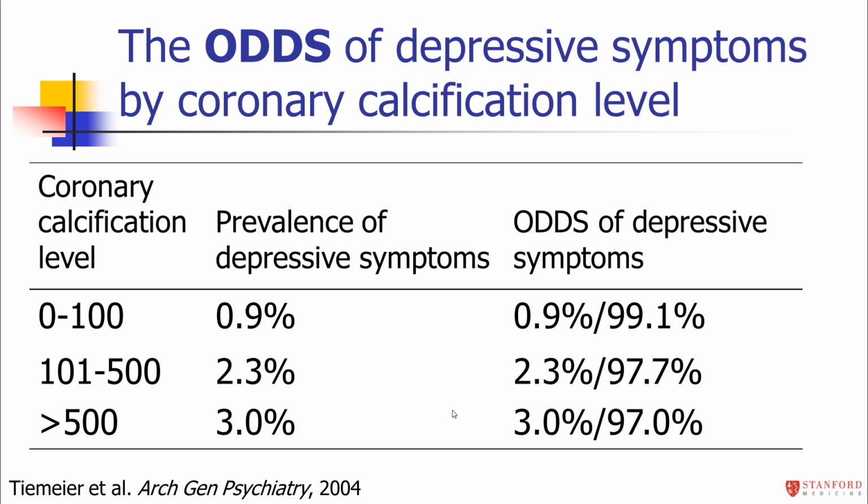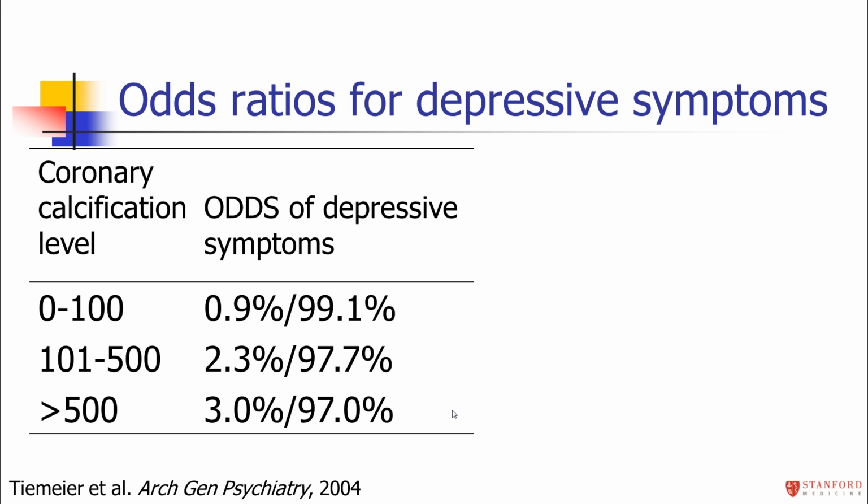For the medium coronary calcification group, we would divide the risk, 2.3%, by 1 minus that, 97.7%. That's the odds for the medium group. The odds for the high coronary calcification, the severe blockage group, is 3% divided by 1 minus 3%, which is 97%. So those are how to calculate the odds. The odds ratio is then calculated by making a ratio of odds. And notice there's lots of fractions running around here, so you've got to keep track of everything. We're now going to make the odds ratio by taking the odds in each group and dividing it by the odds in the reference group.